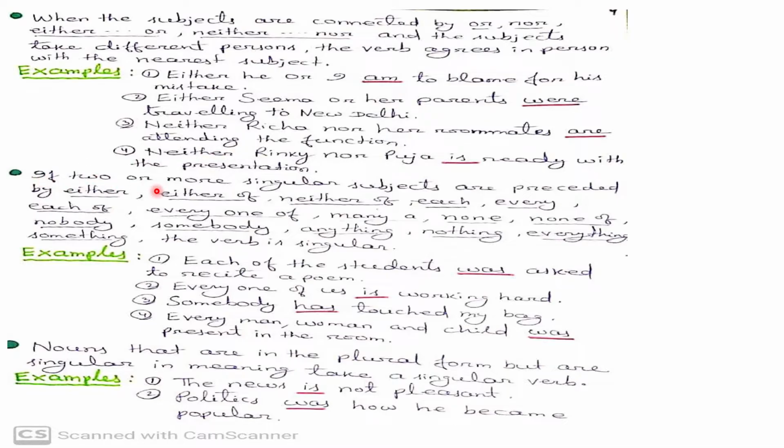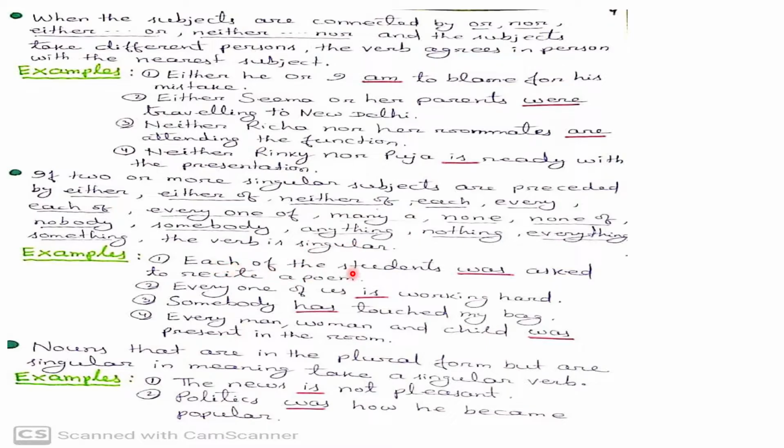If two or more singular subjects are preceded by either, either of, neither of, each, every, each of, every one of, many a, none, none of, nobody, somebody, anything, nothing, everything, something, the verb is singular. See the examples.